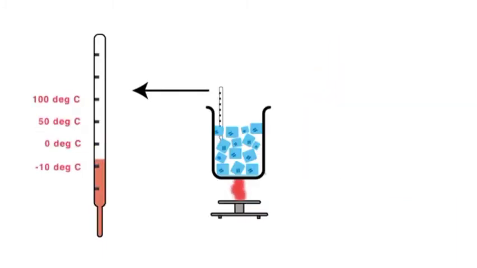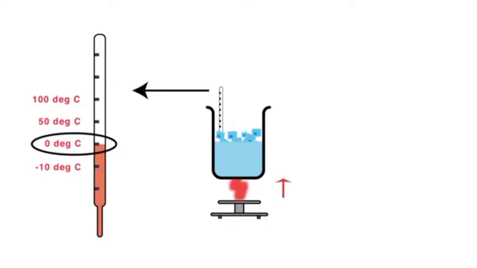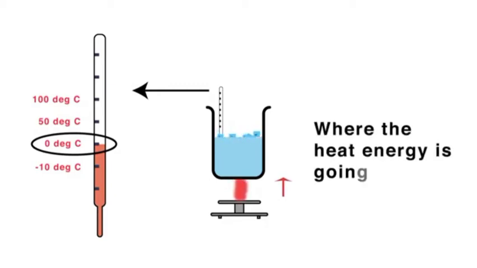When we heat ice in a beaker, the temperature rises till the melting point of ice, that is 0 degrees Celsius, is reached. Once the melting point is reached, the temperature stays at 0 degrees till the whole of the ice melts into water. Since the burner continuously supplies heat energy, the question arises where that energy goes.